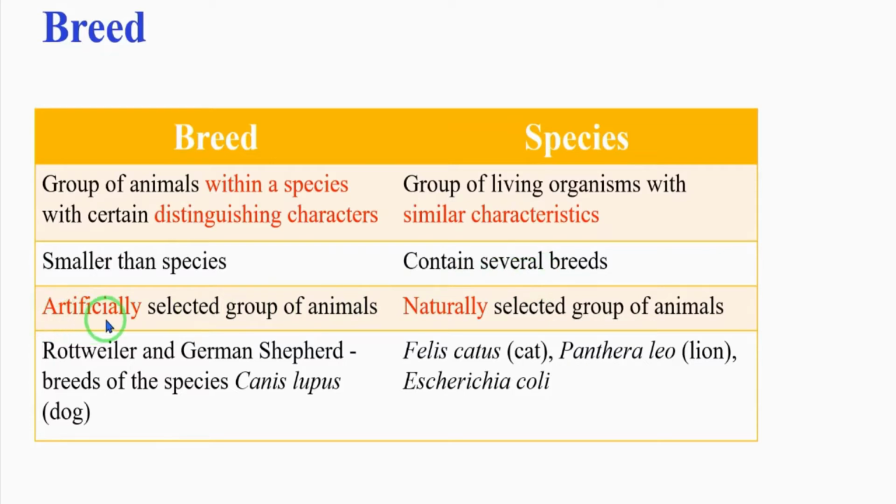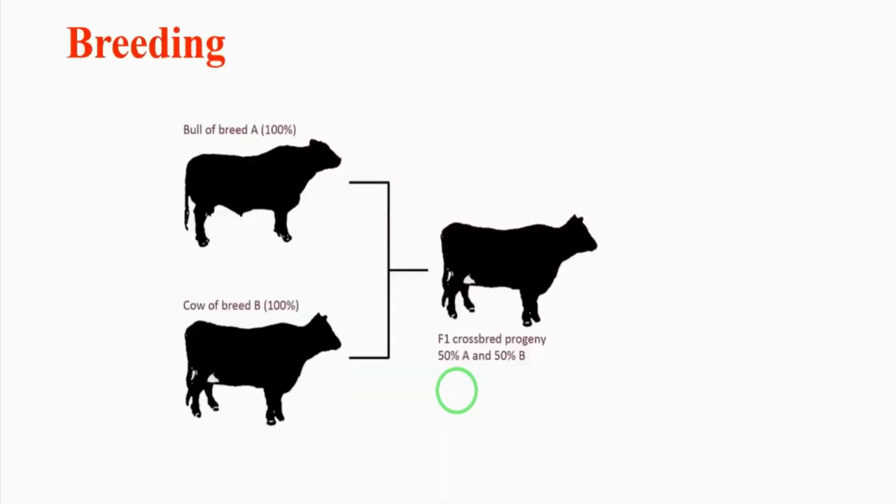These breeds are artificially selected groups of animals, whereas species are naturally selected groups of animals. Examples: Rottweiler and German Shepherd are breeds of the dog species. Felis catus, Panthera leo and Escherichia coli are examples of species. Understand, children? So those are the differences between breed and species. Clear? Okay.